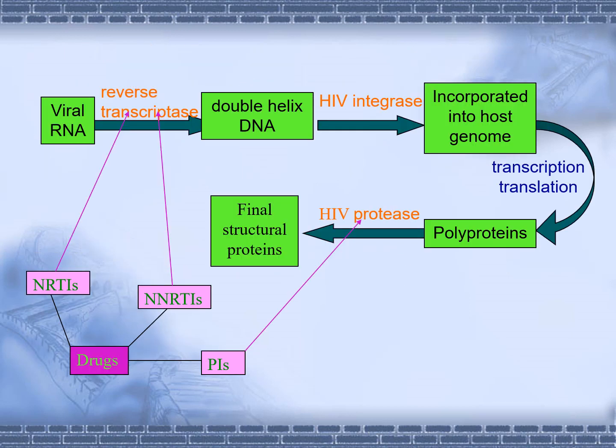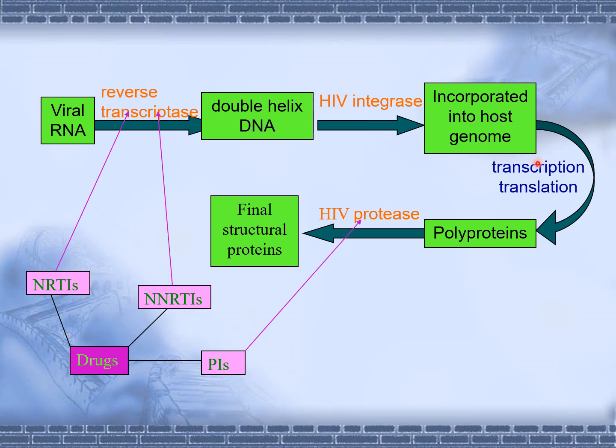So let's have a look at this picture. This is a viral RNA. With the help of the enzyme reverse transcriptase, it gets converted into a double helix DNA. Then we have the enzyme integrase, whose function is to incorporate the DNA into the host genome.